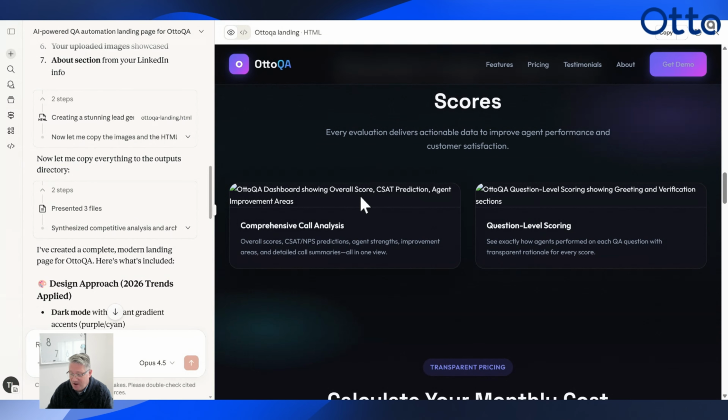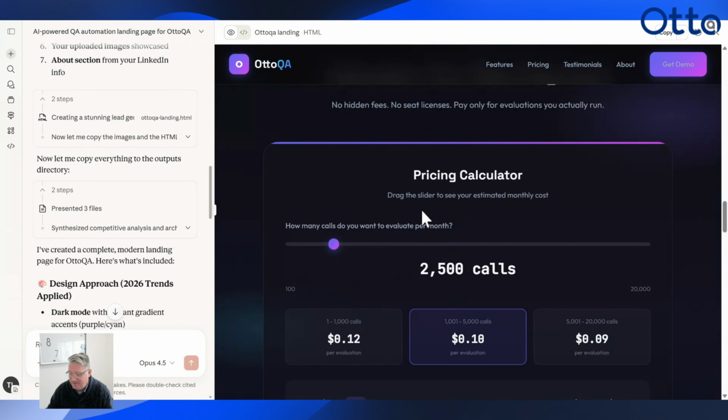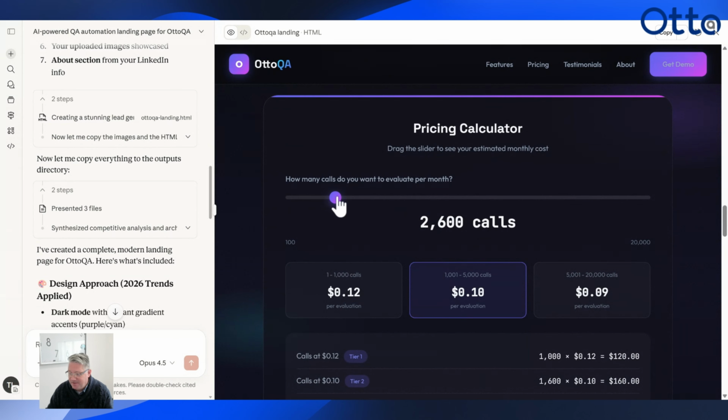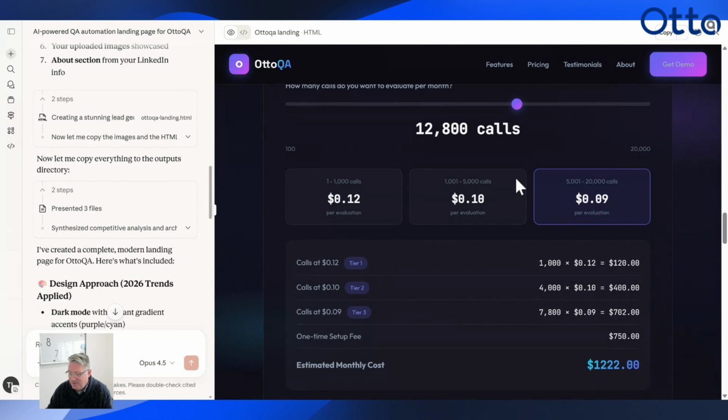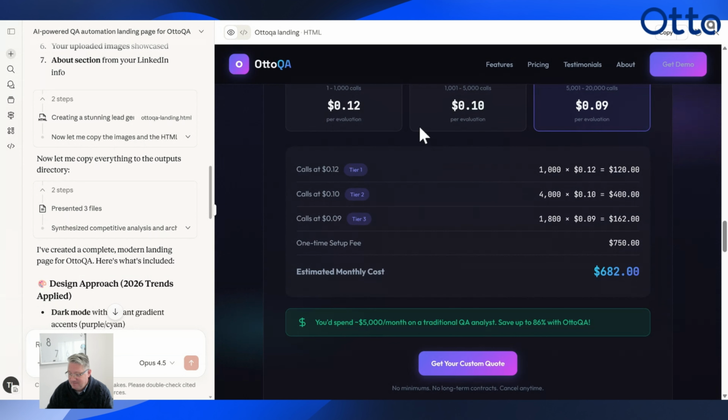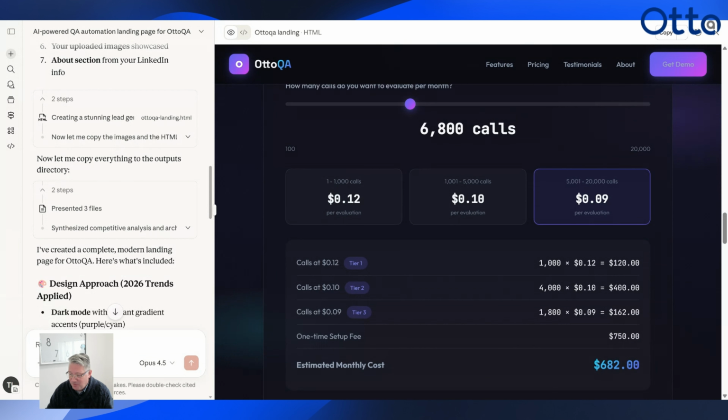All right, now here are the placeholders for the images. Now those images did not render, so I'm going to tell it that, right? That's fine. But here's our pricing calculator. Look at this, right? So we can now see the difference based on the tiers. And again, how much would that have cost for you to have to pay somebody to program? Pretty crazy. And it actually threw in, oh, what's that? That's cool.